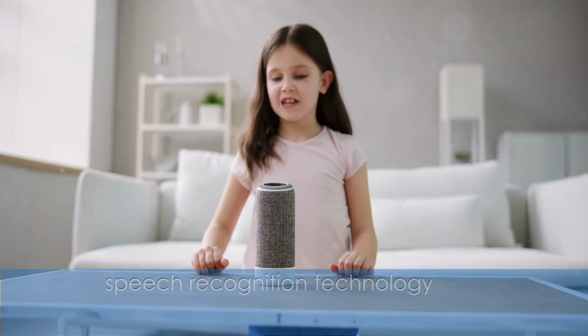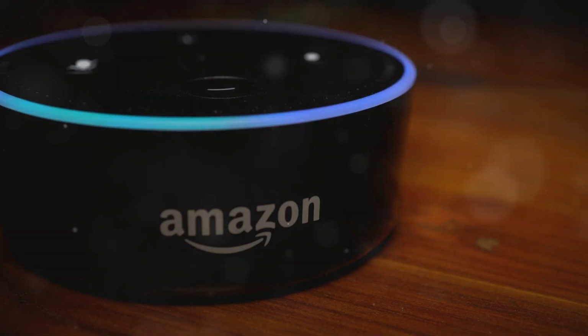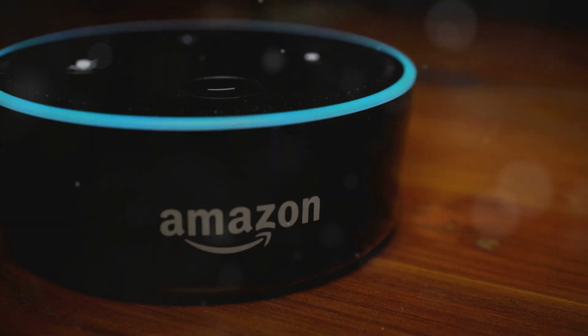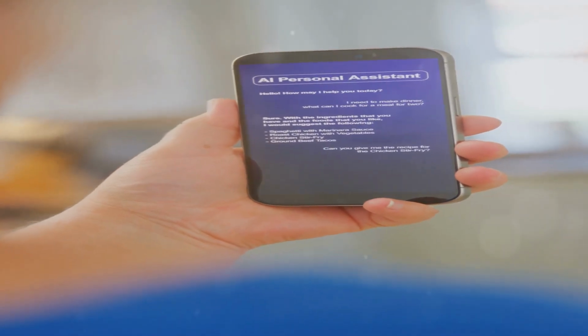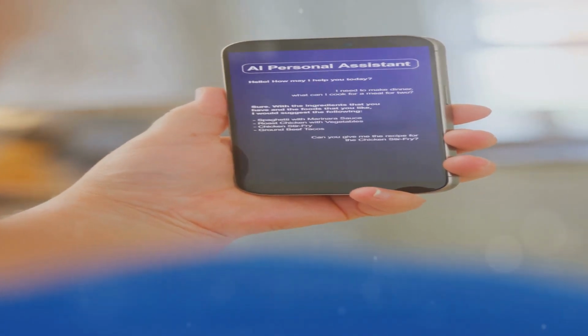When you issue a command, the voice assistant first converts your speech into text using speech recognition technology. This text is then analyzed by AI algorithms to understand the intent of your request. For example, asking for weather information involves AI retrieving data from external sources and presenting it in a user-friendly format.